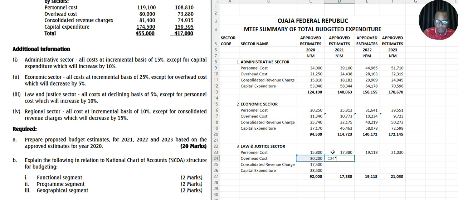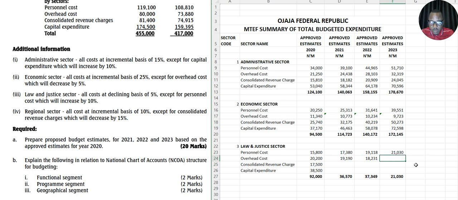multiply by, all right, so every other one is decreasing by 5%. So this one times 0.95 will give you an amount. Bring it here again. This multiply by 0.95 gives you an amount.